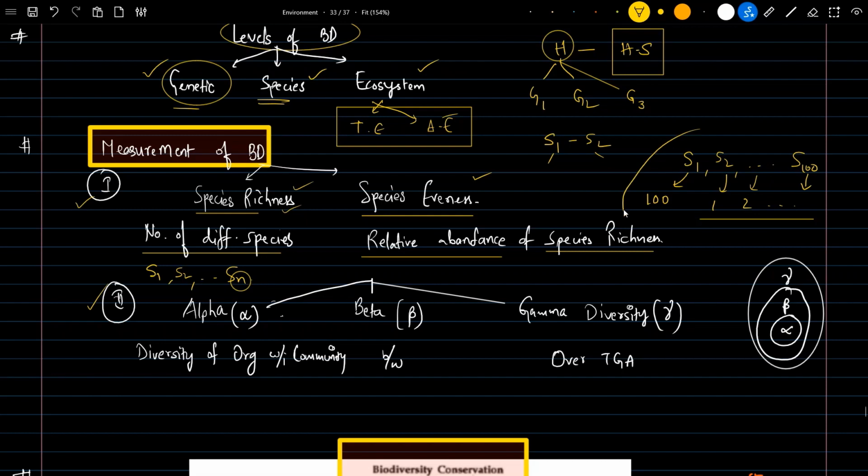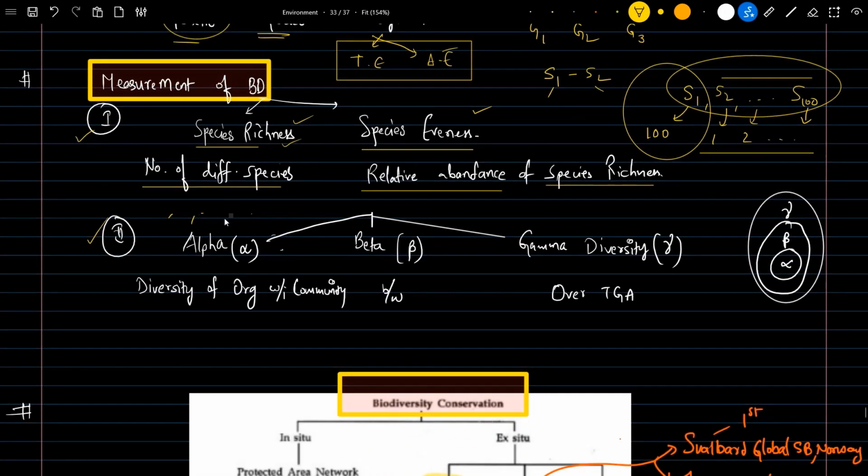Here S1 is more in number, and the other species are less in number. Observe that species richness is there, but species evenness is not there. For a sustainable ecosystem, it is important that both species richness and species evenness should be there.